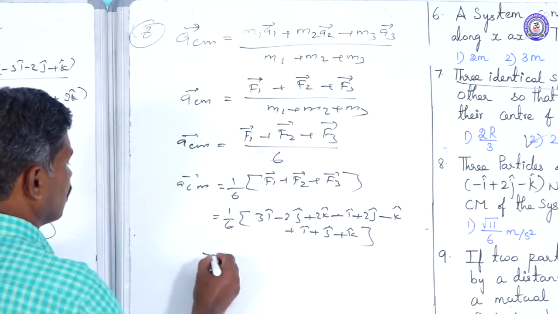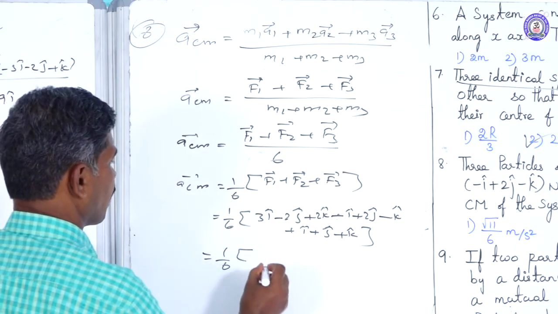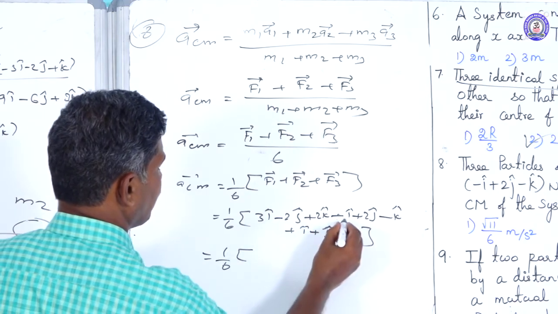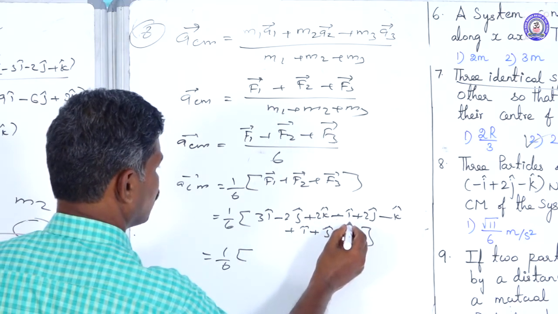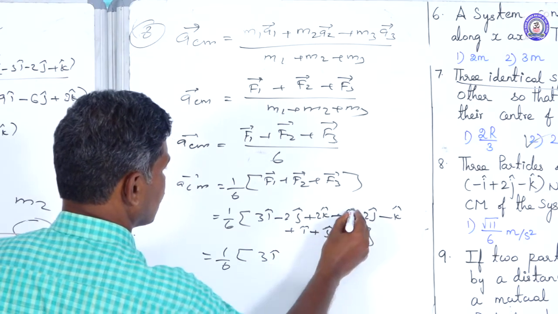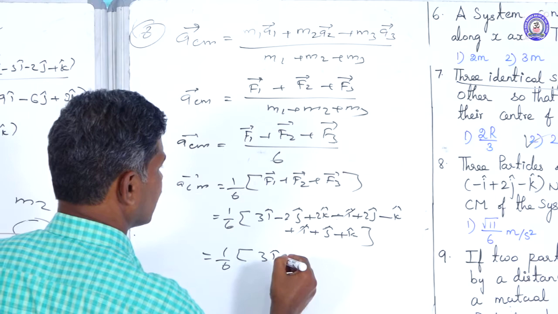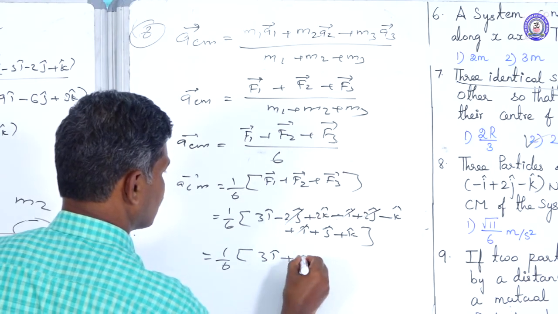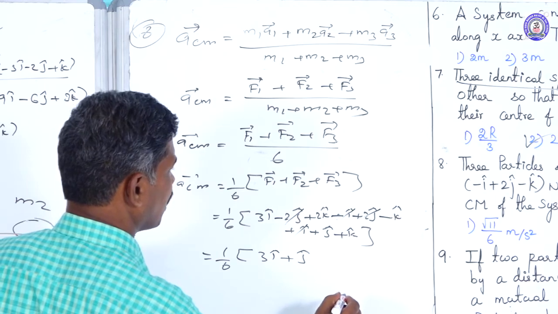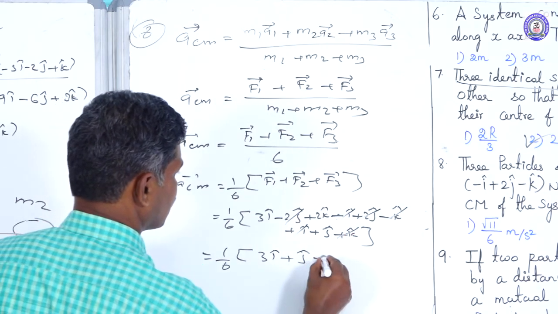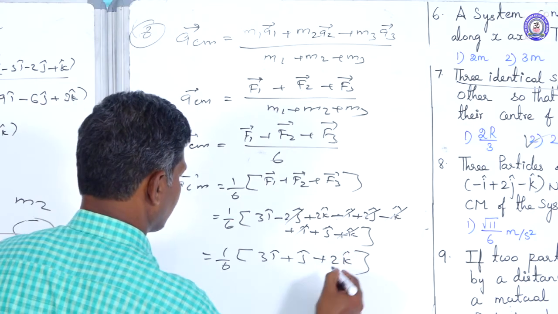Again 1 by 6 of their values are going to add up. 3 i cap minus 1 i cap plus 1 i cap is 3 i cap. The j cap values cancel, and the k cap values: plus 2 k cap and minus k cap plus k cap give plus 2 k cap.